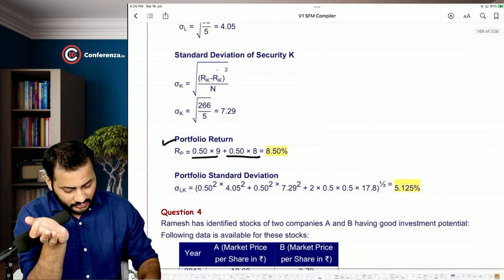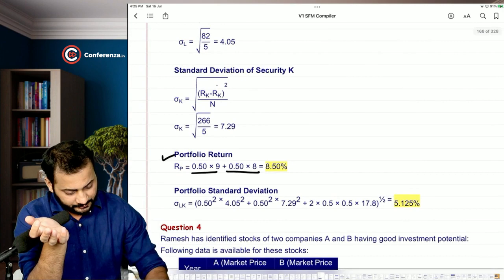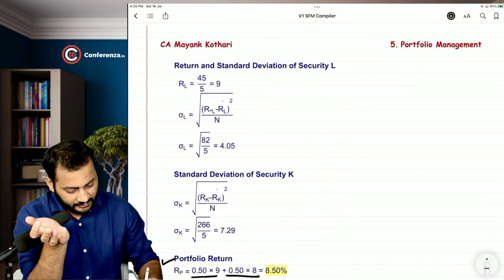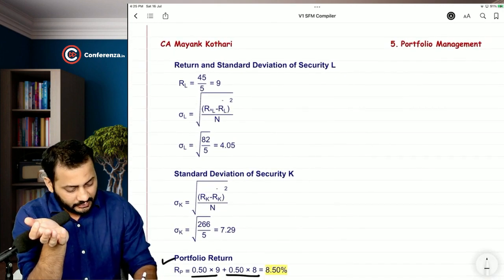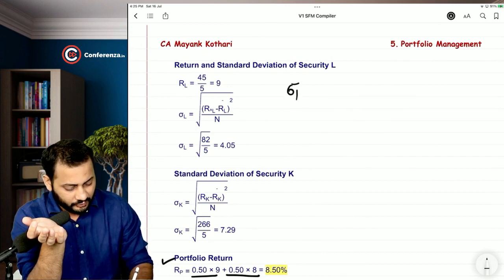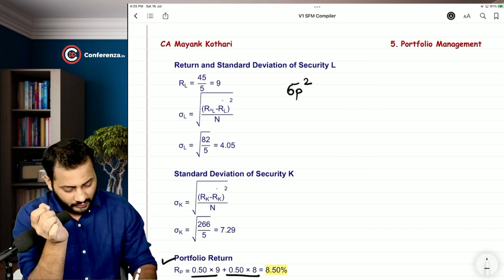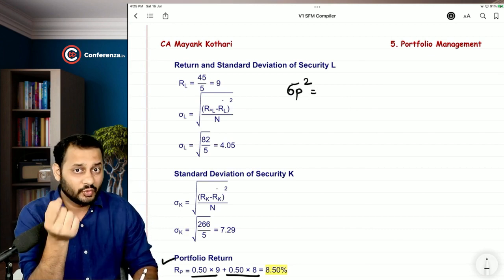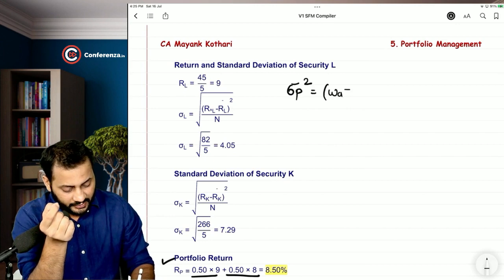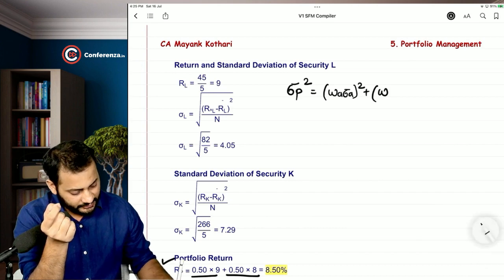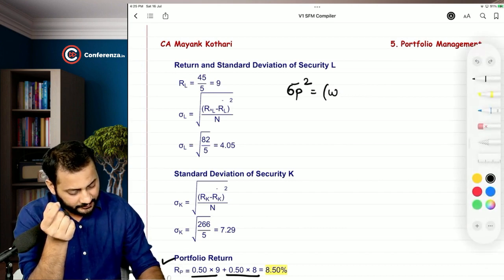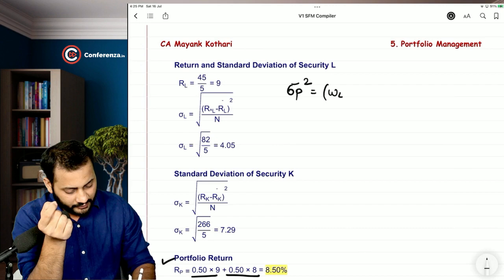Now, let's talk about the portfolio standard deviation. Portfolio standard deviation means portfolio risk, the risk of the portfolio. Let me write down the formula. Risk of the portfolio comes from the variance of the portfolio, and variance of the portfolio has its own formula. Weight of A, standard deviation of A square, plus weight of, instead of A we are going to take L and K. So weight of L, standard deviation of L square, plus weight of K, standard deviation of K square